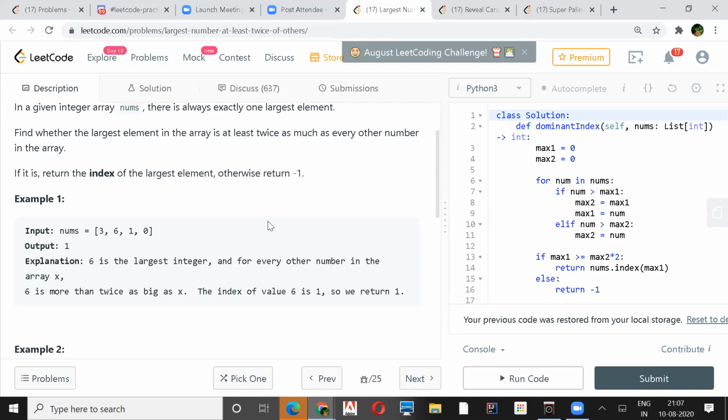Obviously the first will be the greatest one, and if the second greatest is less than twice of that number, then I would return -1. What would be the size of your priority queue? It will be O of n. I will consume more space, but that will be a single pass.